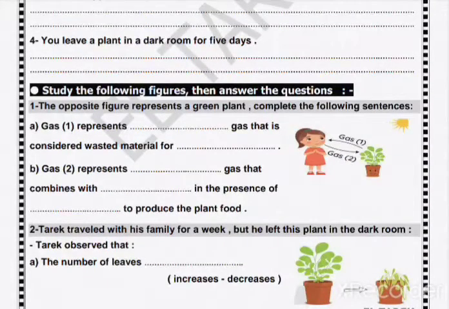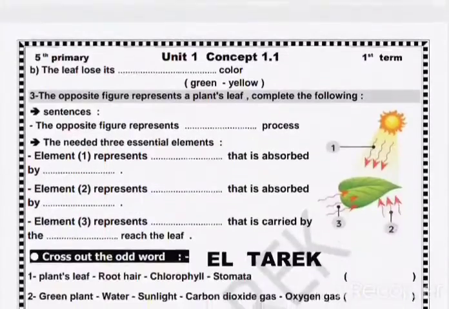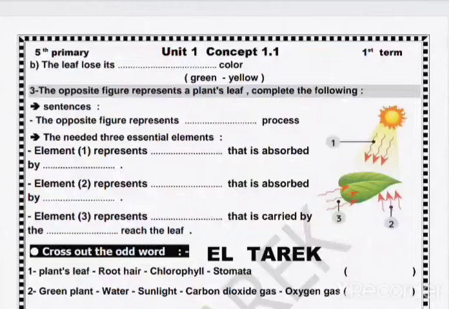Tariq traveled with his family for a week, but he left the plants in dark. Tariq observed that the number of leaves يحصل ايه؟ Decrease. The leaf lose its green color.